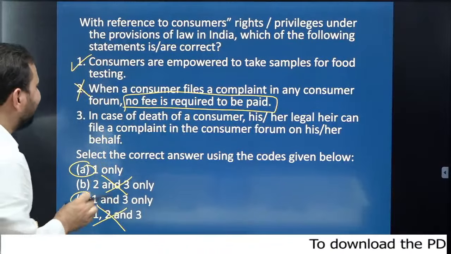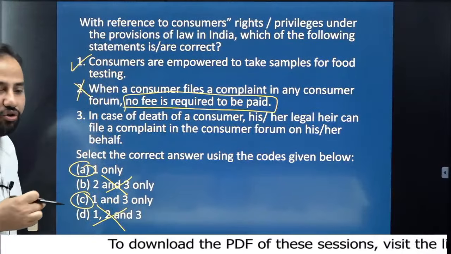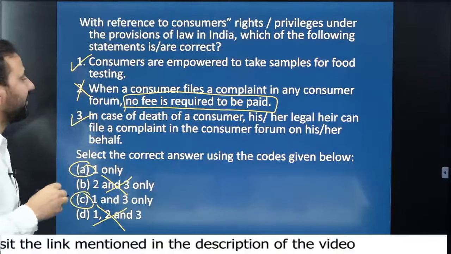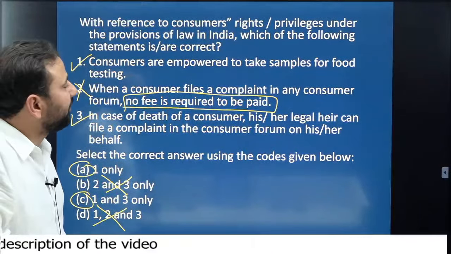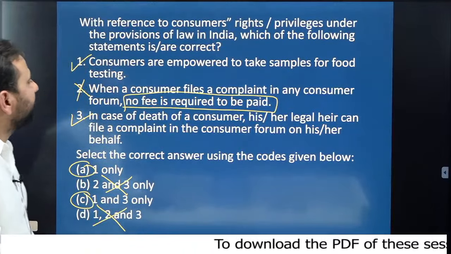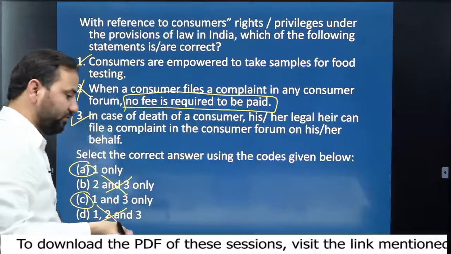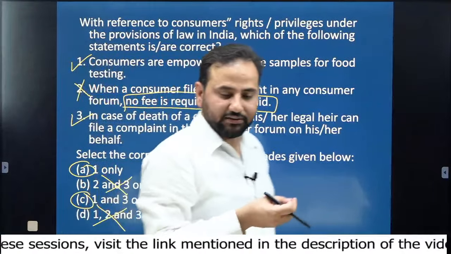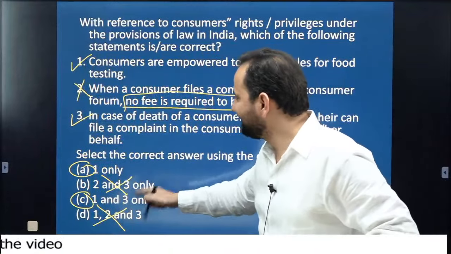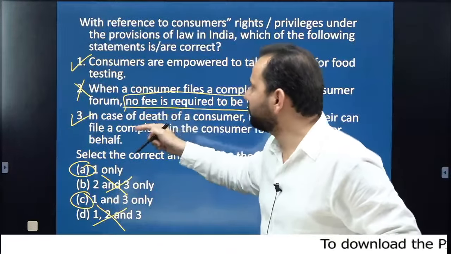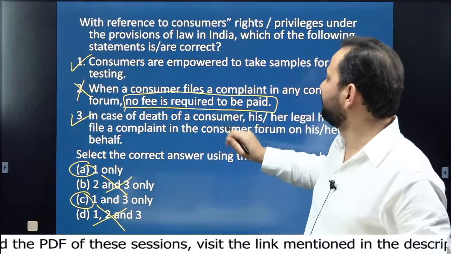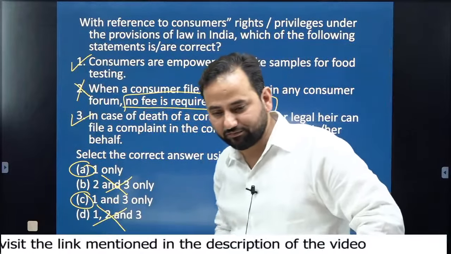So we have to see whether the third statement is correct or not. If you go through it, the third statement is also correct, that is, in case of death of a consumer, his/her legal heir can file a complaint in the consumer forum on his/her behalf. It's not that if a person is dead now, then the complaint cannot be filed. So the answer would be C, that is 1 and 3 only. Second statement is incorrect.